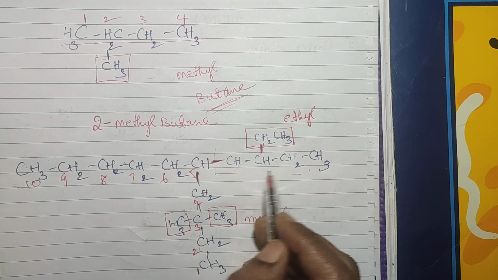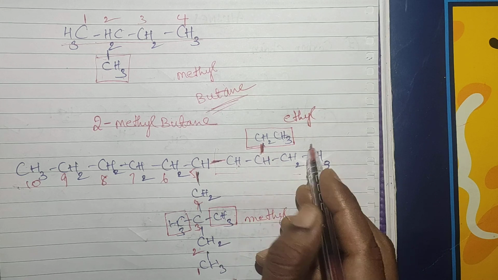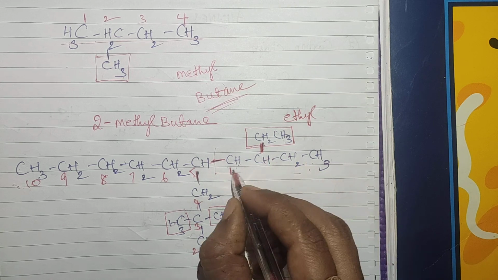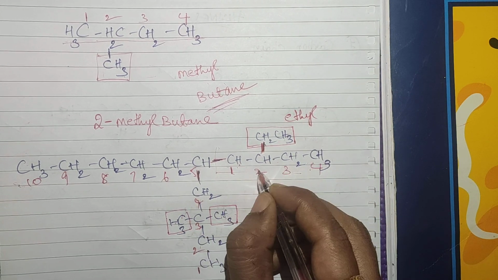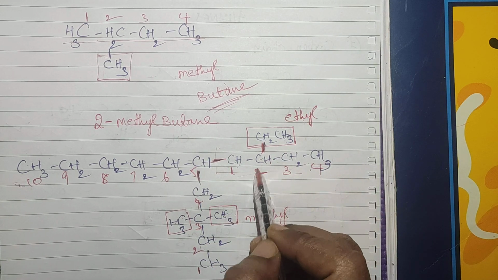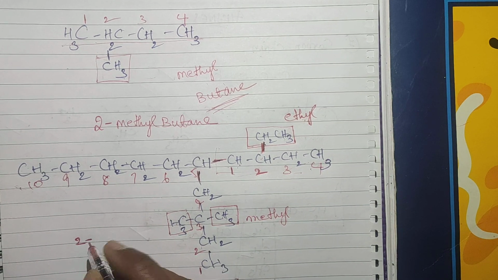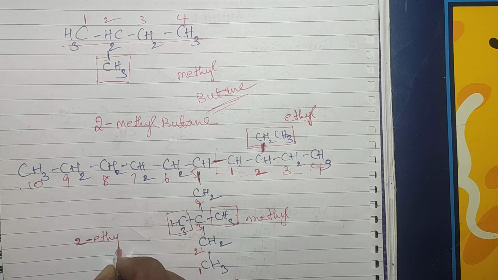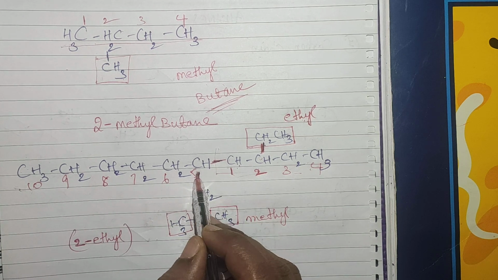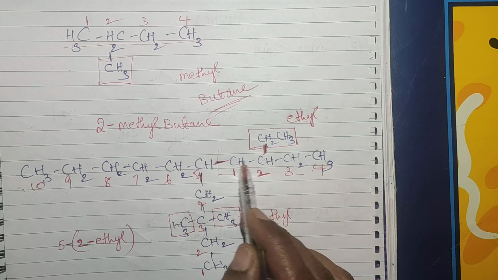For this also we have to give the numbers. We have to give the lowest number for the substituents. So I am giving numbering from this side. 1 2 3 4. In the second position, ethyl group is there for the branched chain. Okay. Second position, ethyl group. You write that one. I am using the hyphen to separate the number and the name. 2-ethyl. In which place? In the fifth position. Again hyphen.